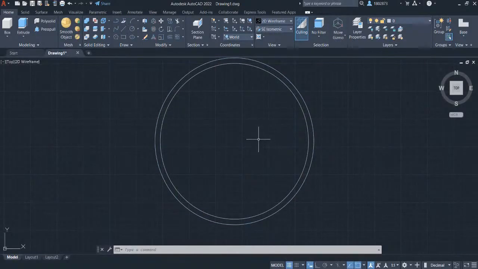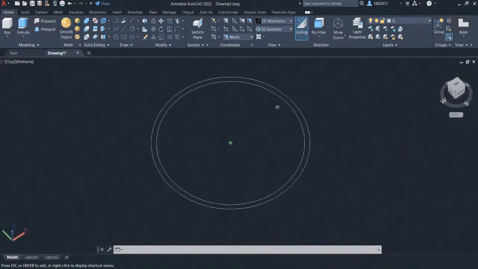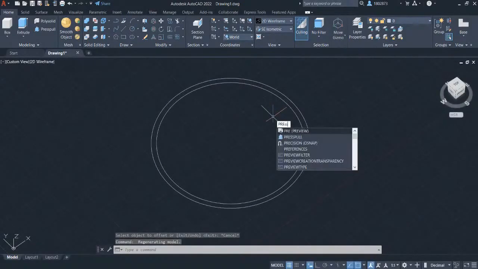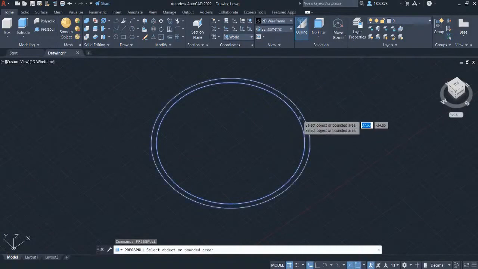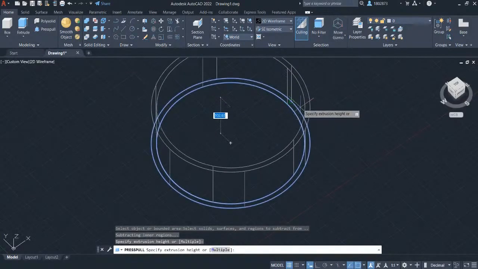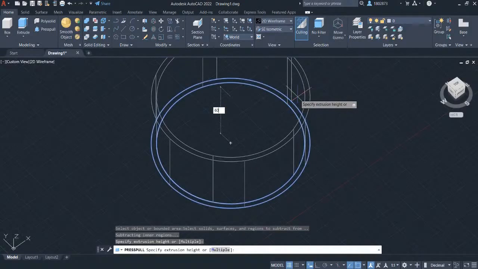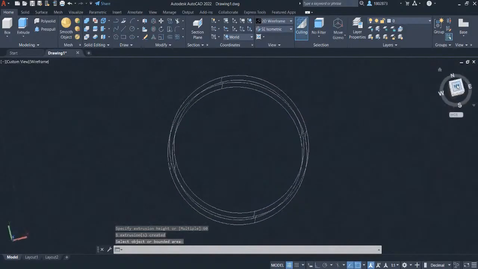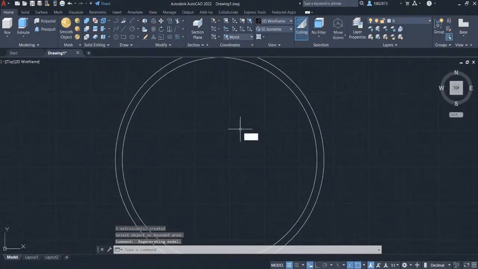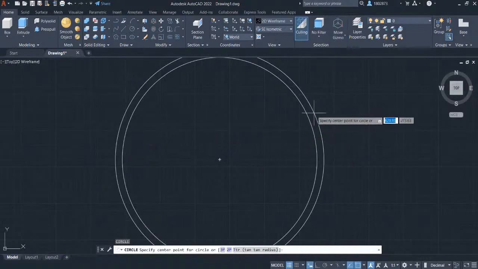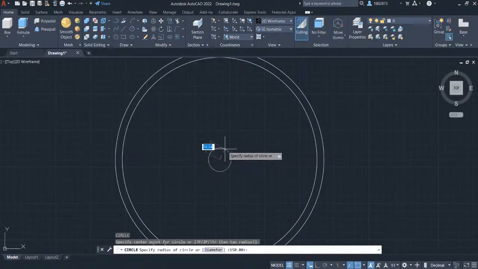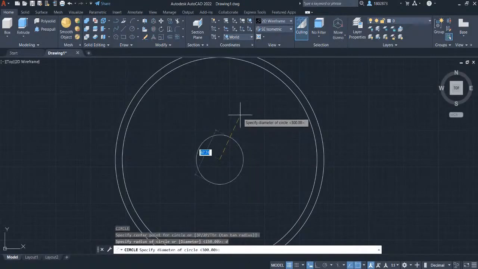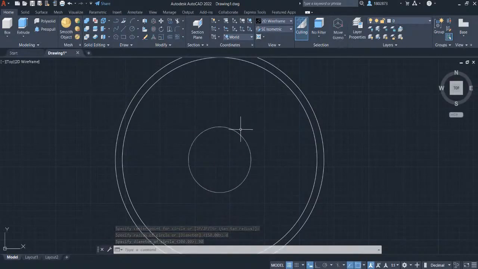So let's do a 3D orbit by holding your shift key and wheel button. Type in press and select press pull. Select the two circles. Left click and let's key in 60. Press enter and press escape. Head over again to the view cube and select top view. Create a circle again by typing in C and press enter. Hover your cursor here so the center point will pop out. Left click on the center point and let's key in again 90.